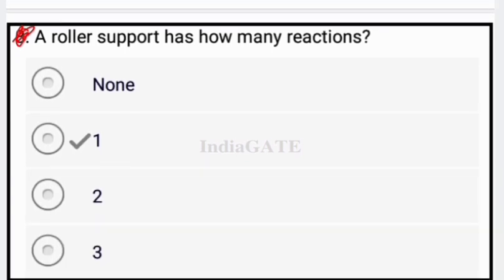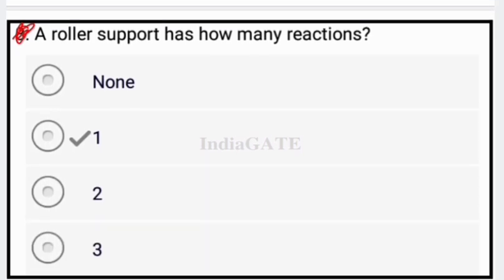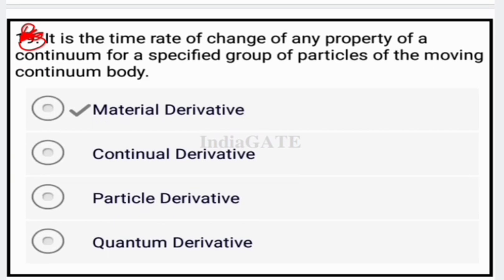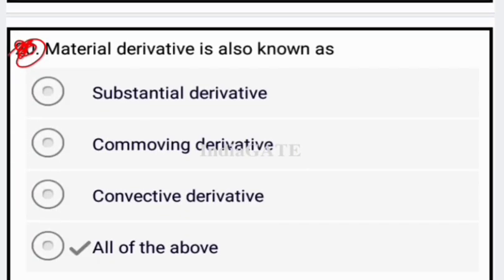Now next question, a roller support has how many reactions? So roller support has one reaction. Next question, it is the time rate of change of any property of a continuum for a specified group of particles of the moving continuum body. So that is the material derivative. Okay, the material derivative is known by various names, so the correct answer is all of the above. That is substantial derivative, comoving derivative, or convective derivative.